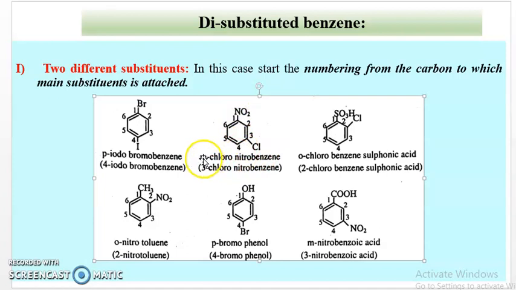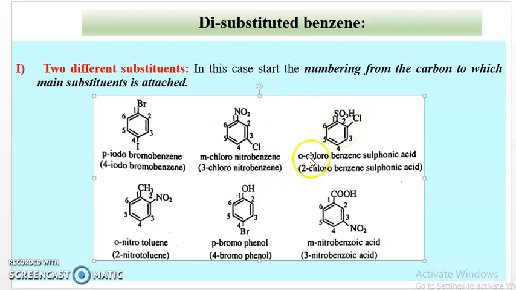Therefore, the common name is meta-chloronitrobenzene. And in this case, the nitro group is the main substituent. Therefore, start numbering from the carbon atom to which this nitro group is attached: 1, 2, 3, 4, 5, 6. Therefore, 3-chloronitrobenzene is the IUPAC nomenclature of this compound.